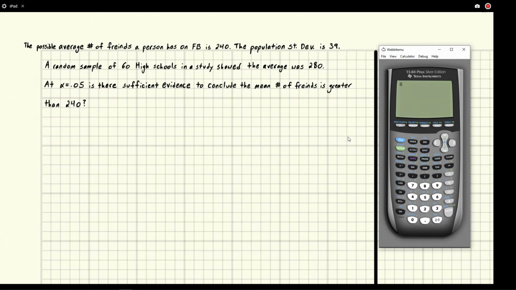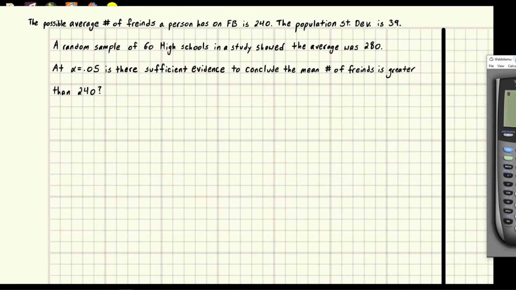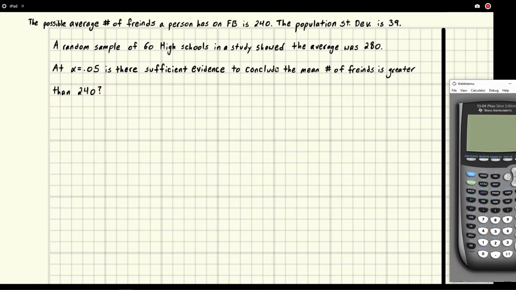So our first order of business is to identify the null hypothesis and the alternative hypothesis.